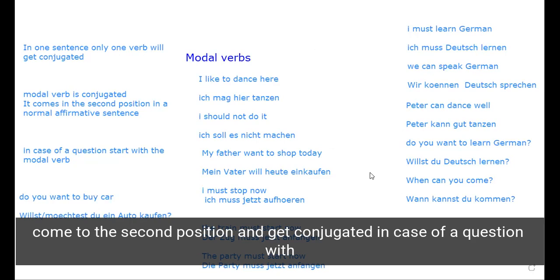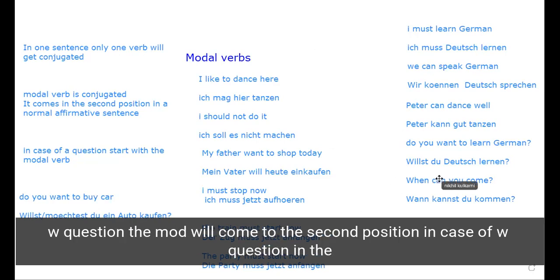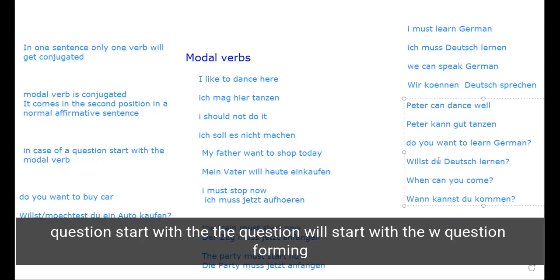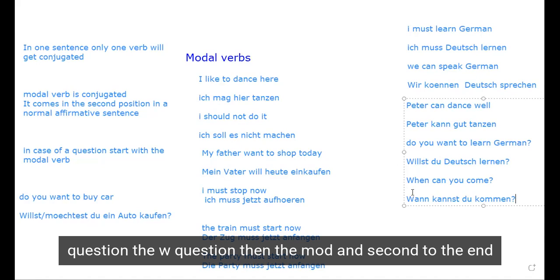In case of a question with a W question word, the modal verb will come to the second position. In case of a question without a W question word, the question will start with the modal verb. So the W question word, then the modal verb, and the second verb goes to the end. It will not get conjugated.